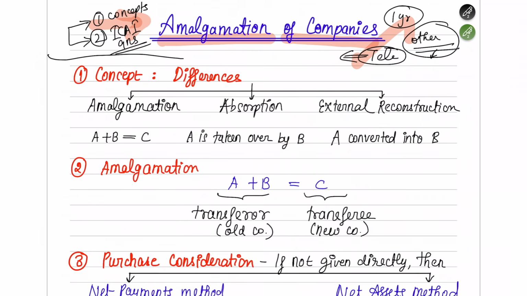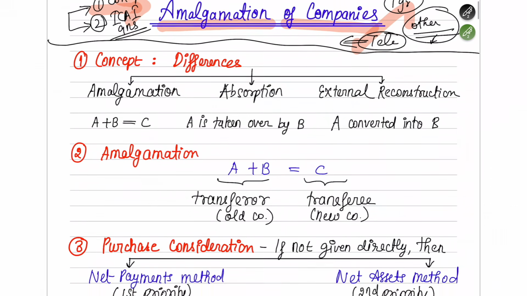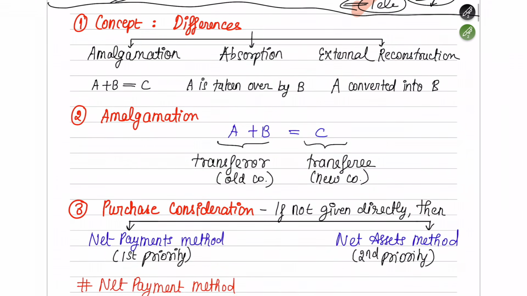So now that we are done with our introduction, let's now start with the chapter of amalgamation of companies. Starting with concept number 1, which speaks of the differences of 3 different forms, which is amalgamation, absorption and external reconstruction. The accounting for all these three kinds of framework is the same, but there is a slight difference between what these 3 terms mean.